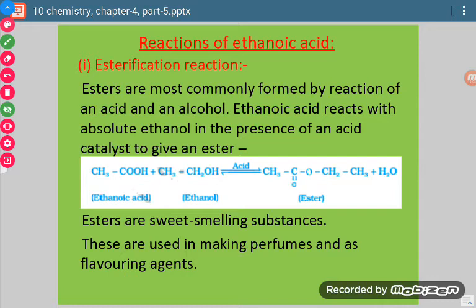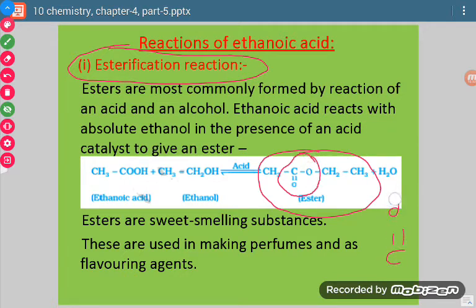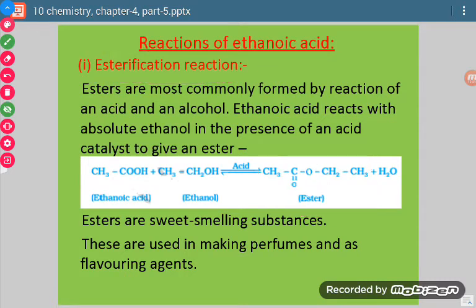First of all, this activity which we did is called the esterification reaction, meaning there is formation of an ester. Now what is the functional group of esters? It is COO. If we write it like this, COO, this is the functional group of esters. Now an ester is formed by putting a little amount of acid in a mixture of alcohol and carboxylic acid. So here we have taken ethanoic acid and ethanol.